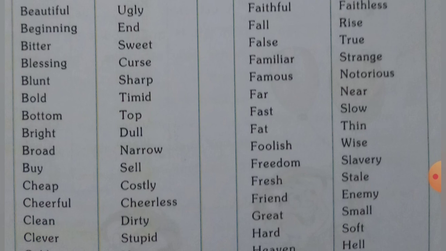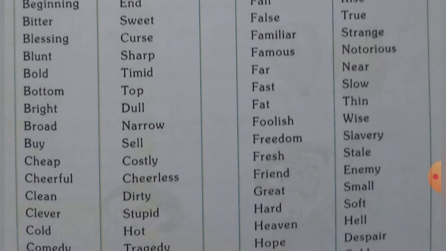Far's opposite is near. The opposite word of fast is slowly. The antonym of fat is thin. The opposite of foolish is wise. The antonym of freedom is slavery. The antonym of fresh is stale. The antonym of friend is enemy. The opposite of great is small.